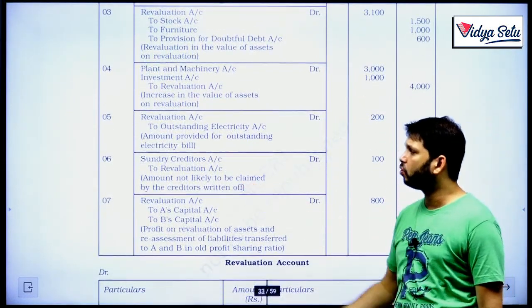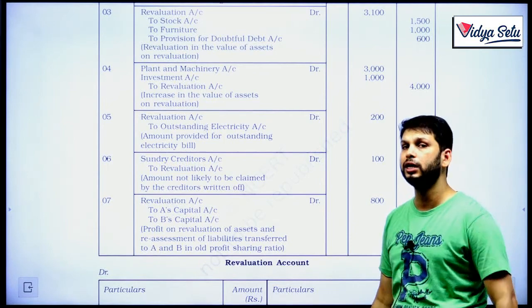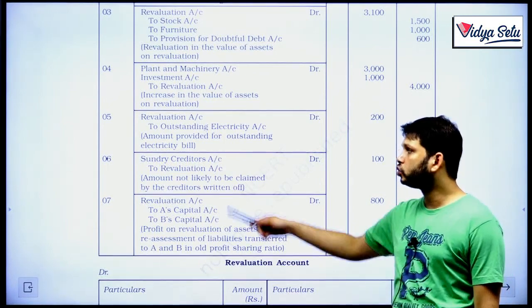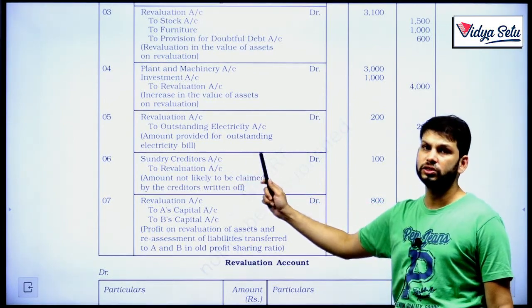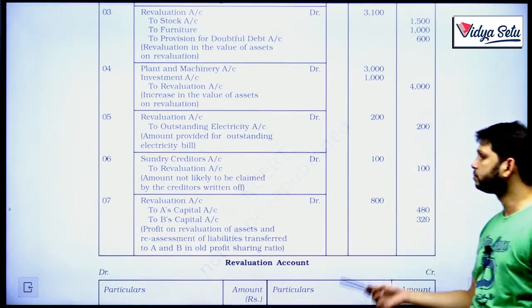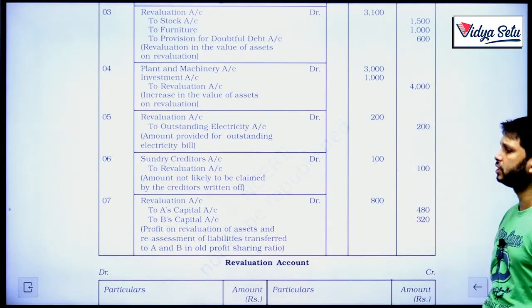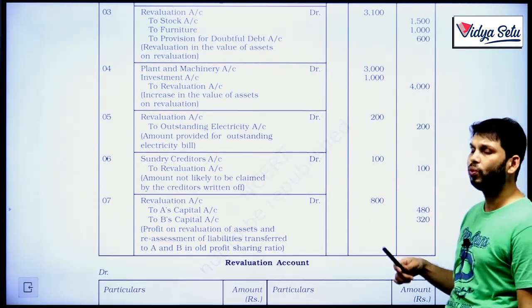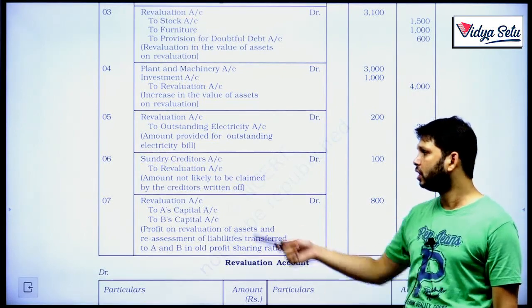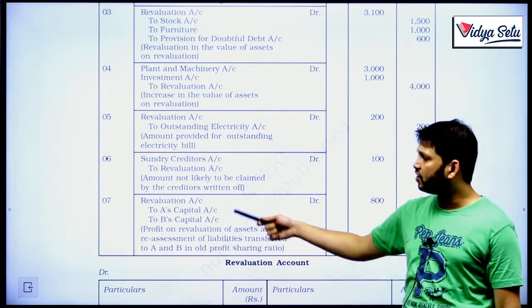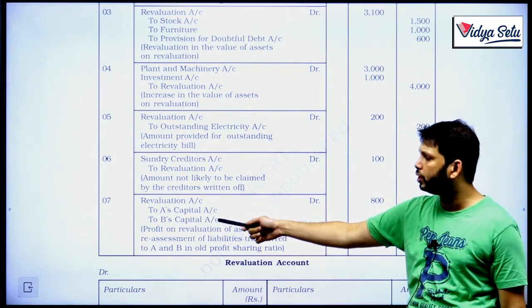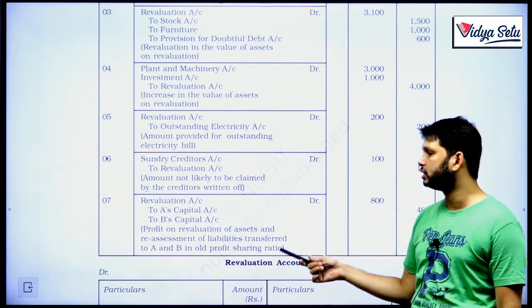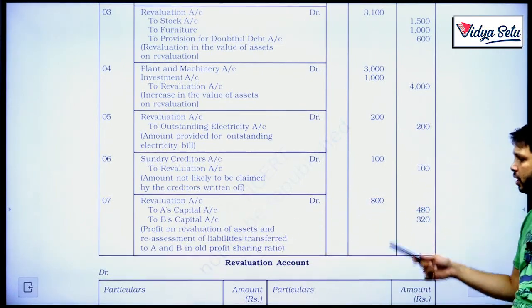Revaluation is getting credited. Why? Because a creditor is not likely to ask for rupees 100. So sundry creditor debit to revaluation, that's the gain. Lastly, when we settle this revaluation account, we need to know whether we are making a profit or loss. Here, it's evident that we are making a profit, and that profit is going to A and B, the old partners, in the old ratio.